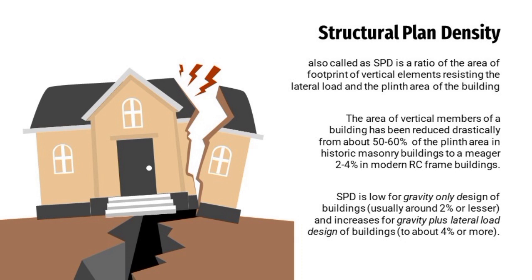The area of the vertical members of a building has been reduced drastically from about 50 to 60% of the plinth area in historic masonry buildings to a meager 2 to 4% in modern RC frame buildings. Then, SPD is low for gravity-only design of buildings, usually around 2% or lesser, and increases for gravity plus lateral load design of buildings to about 4% or more.